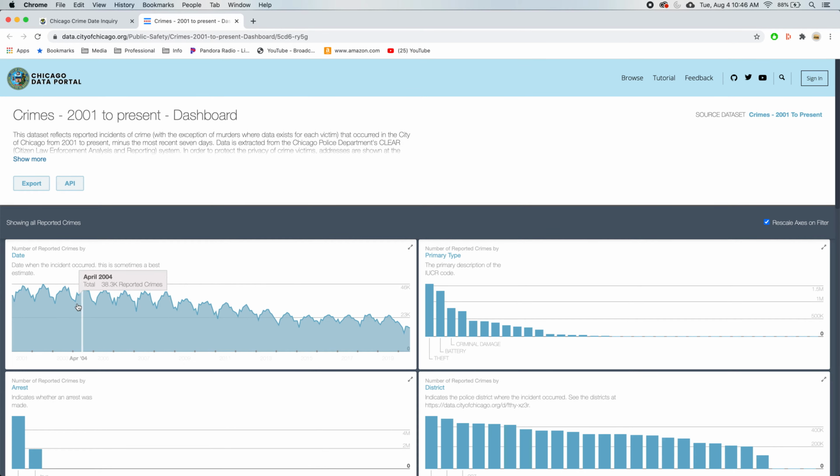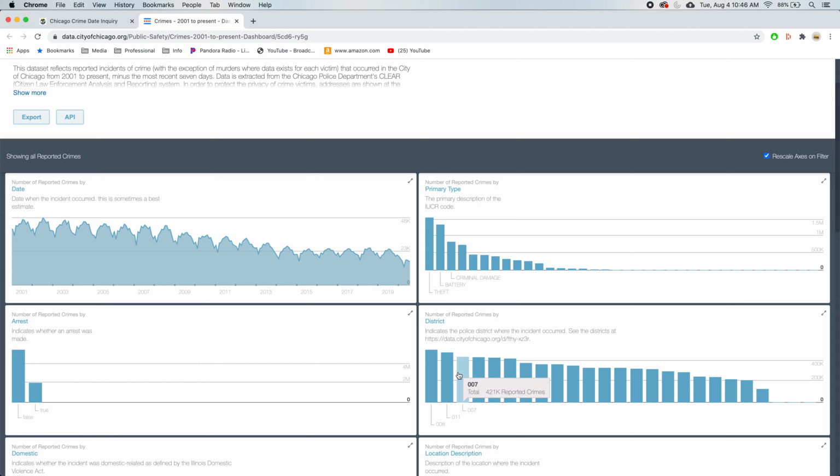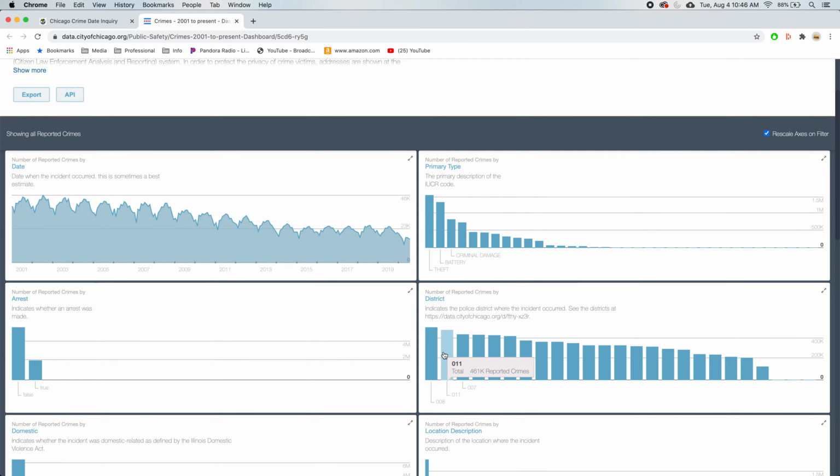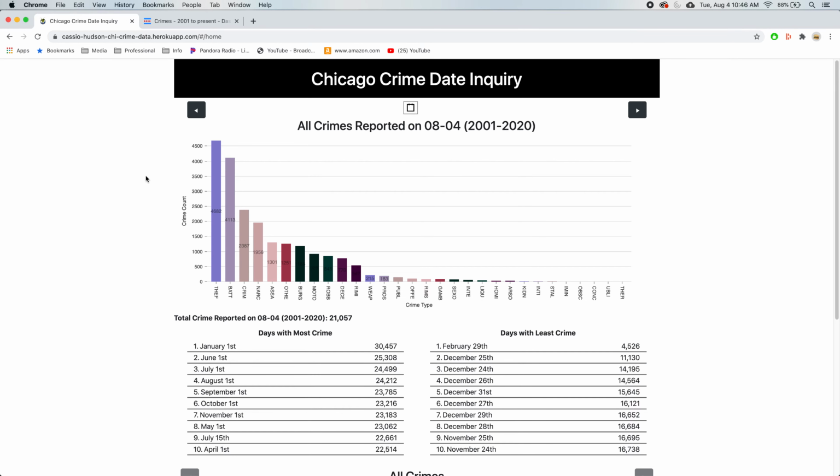This has some dashboard stuff that tells you these are the crimes that have been reported, these are the types, arrests right here, districts, so where it happens. But I was more interested in what factors dictate when crime happens.